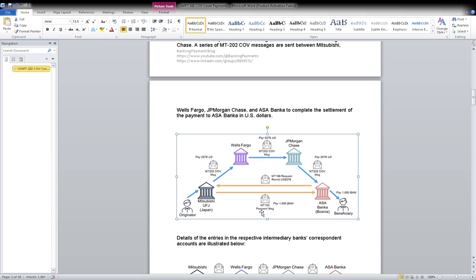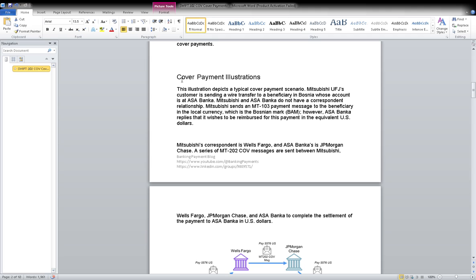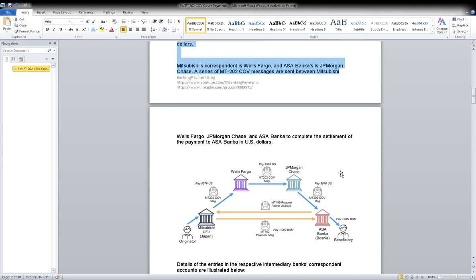The MT103 had been sent having all details of the beneficiary, customer and originator, and the MT202 COV goes through Mitsubishi's correspondent, which has a relationship with Wells Fargo, and Asa Bank in Bosnia has a relationship with JP Morgan US. So they do settlement in US currency. That's why Wells Fargo and JP Morgan are the correspondents here. The same thing is mentioned here, and the same thing we discussed yesterday as well. Remember, right?